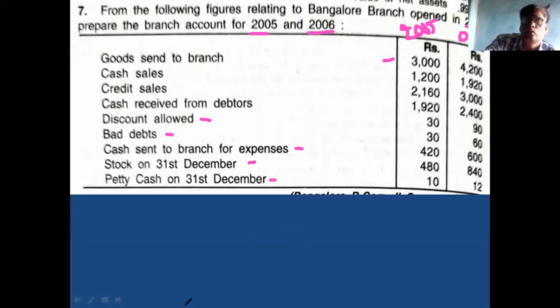Then whether we have to prepare the debtors account or not. Debtors account is essential or not. What are the items you have to take from the debtors account in the branch? Opening balance, closing balance, cash collected from debtors. Three items.